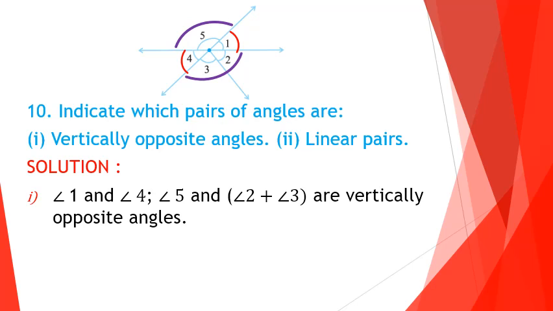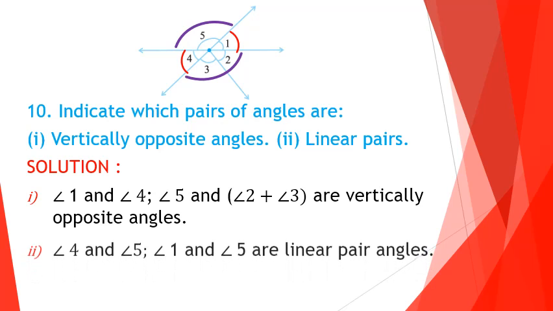Similarly, another pair of vertically opposite angles is angle 5 and angle 2 plus 3. That is shown by purple color. See it clearly from the figure. The vertically opposite angle of angle 5 is angle 2 plus 3.